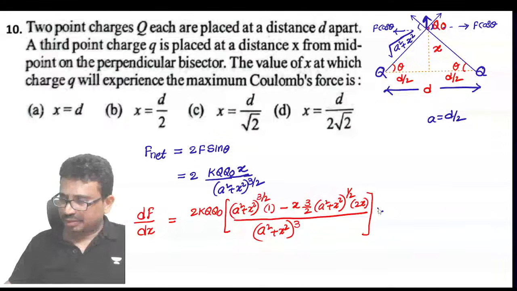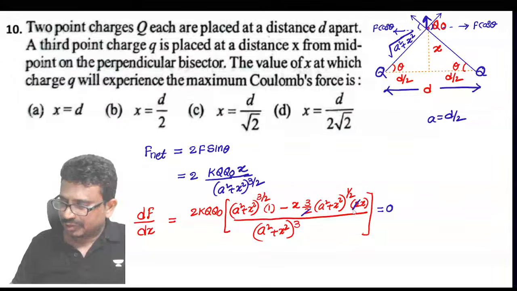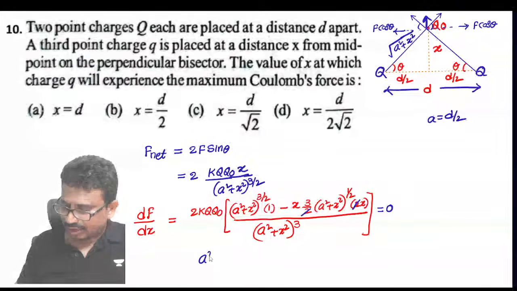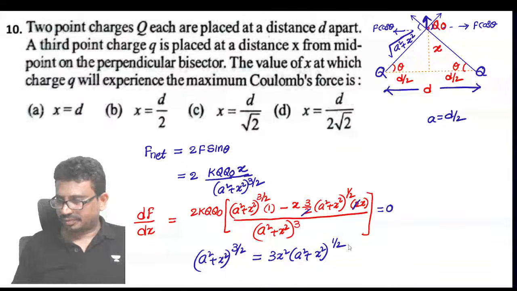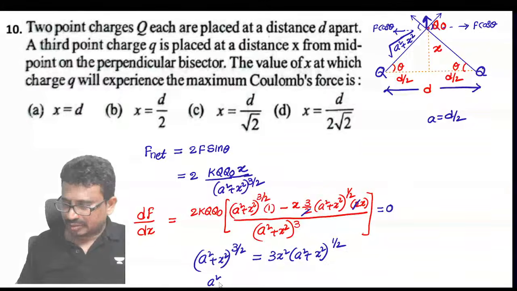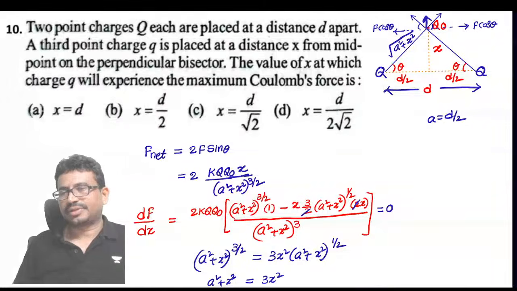Now I'll equate this force to 0. Then this 2 will get cancelled. So it will be a square plus x square power 3 by 2, which is equal to 3x square into a square plus x square power 1 by 2. Then it is a square plus x square, which will be equal to 3x square.